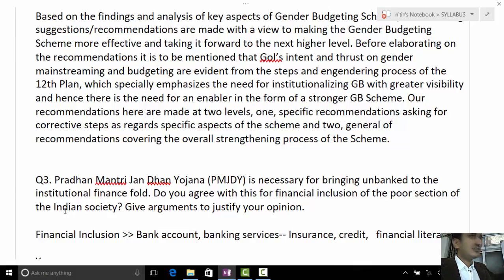Though this question doesn't demand it to be written, UN Women you should write, and the Beijing Declaration you can write too. And when some other question comes that doesn't directly involve gender budgeting, include gender budgeting. It is a very significant way for women empowerment. It doesn't mean that only when gender budgeting is asked you write gender budgeting. You should use this as an example when any other question comes regarding women empowerment.